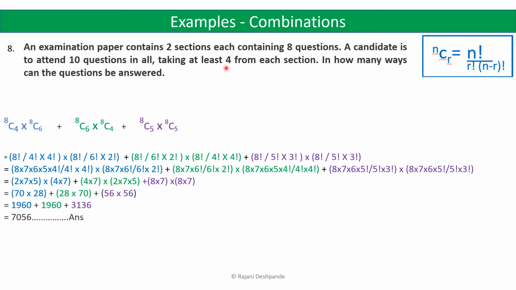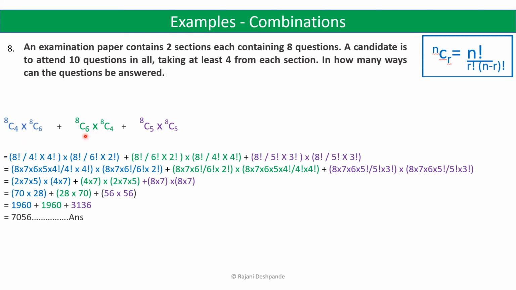Now suppose the candidate attends 4 questions from the first section, then this can be done in 8C4 ways, because there are 8 questions in one section. So 4 questions from 8 questions. So this can be done in 8C4 ways. So if he attends 4 questions from the first section, then he has to attend 6 questions from the second section, because he has to attend 10 questions in all.